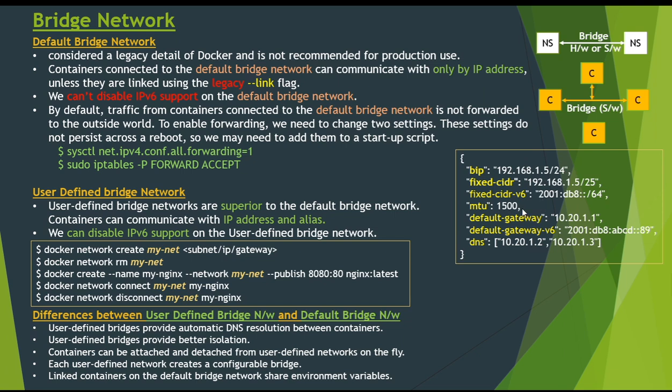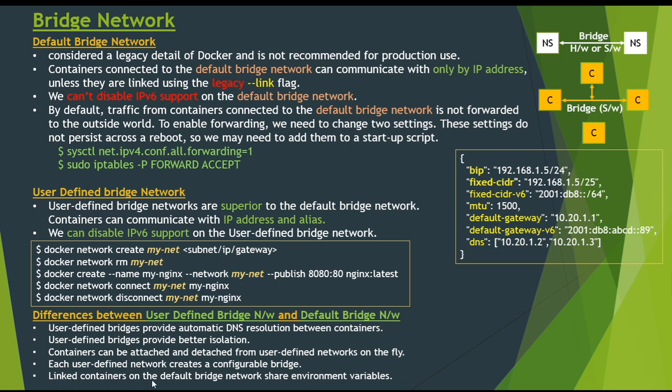But user-defined bridge networks are created and configured using the docker network create command. We can see here, if different groups of applications have different network requirements, we can configure each user-defined bridge network separately.